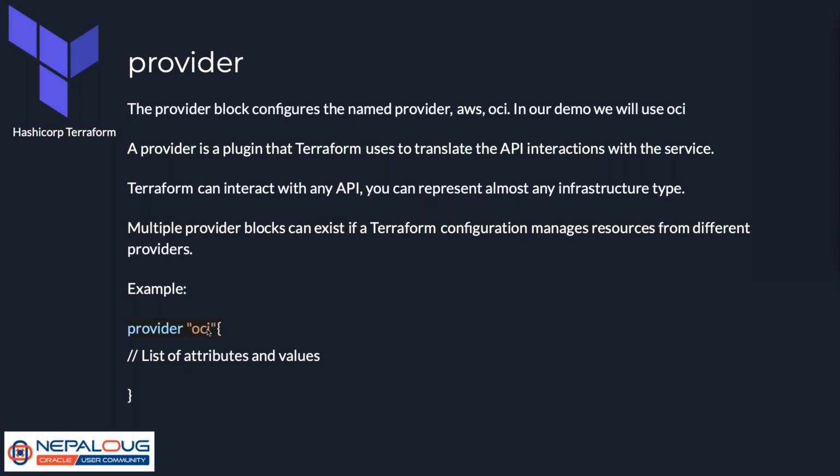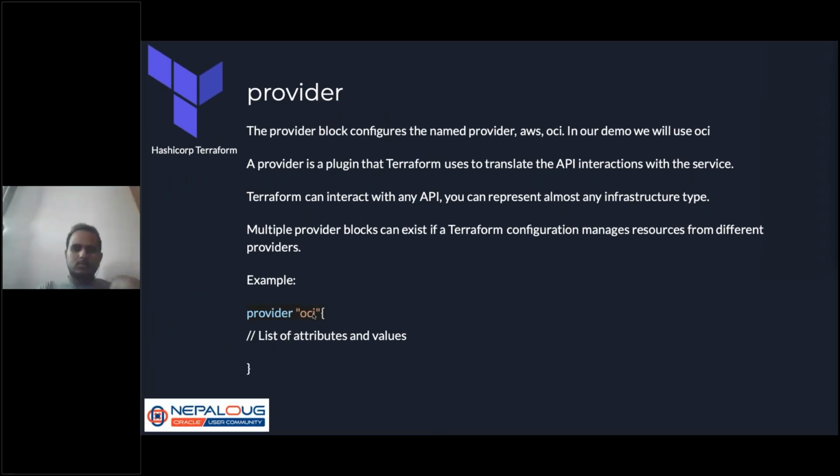A provider is a plugin that Terraform uses to translate the API interaction with the service. So the provider means the plugin that is being used. Terraform can interact with any API, so you can represent almost any infrastructure type, whether it's AWS, OCI, Azure, or anything else.